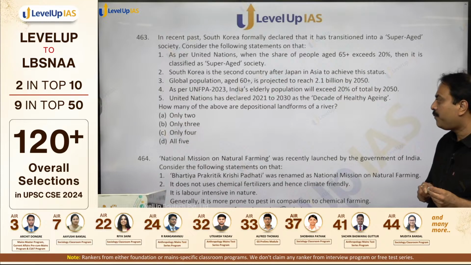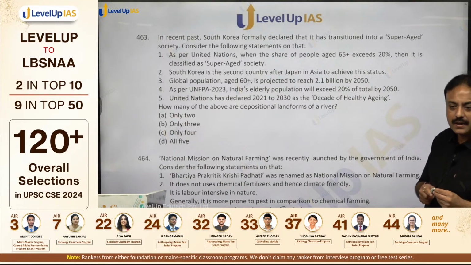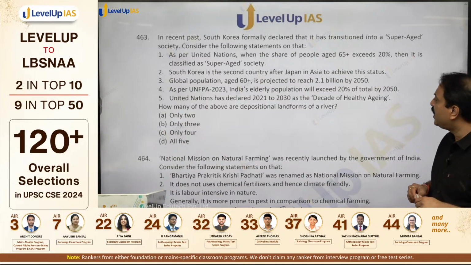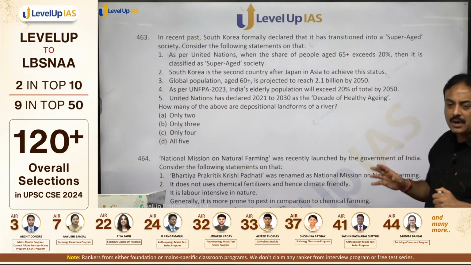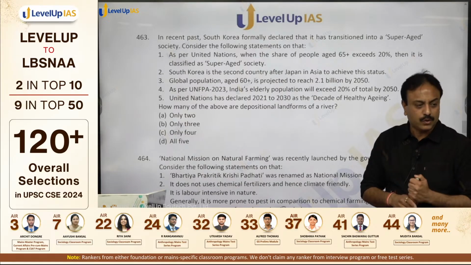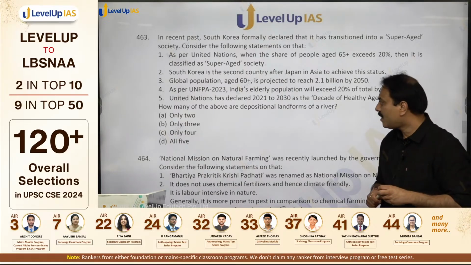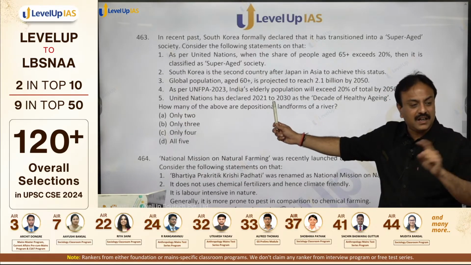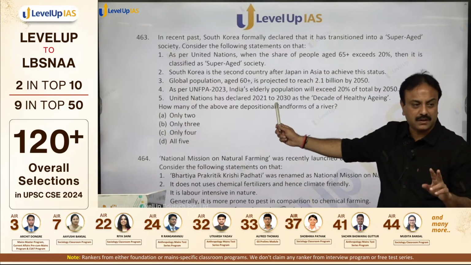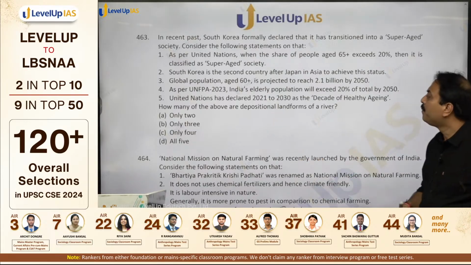As per UNFPA, United Nations Population Fund 2023, India's elderly population will exceed 20% of total by 2050. 2050 तक. But here it is talking about India's elderly population. It is 60 plus. It is not 65 plus.